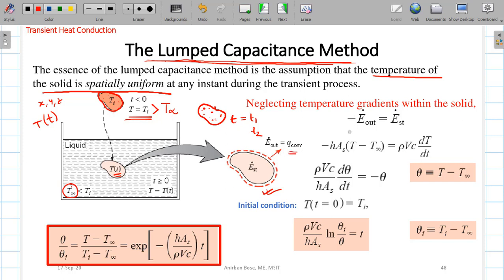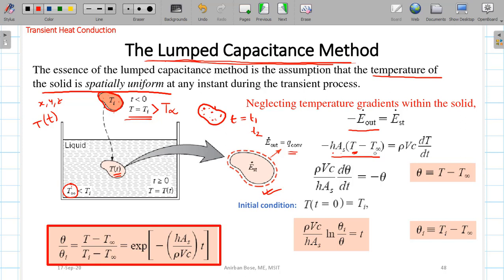Under this assumption, you can write that minus E dot out, and that E dot out is nothing but heat transfer by convection, which is simply h times the surface area of the body, h times As. h is the convective heat transfer coefficient of the surrounding liquid, times T minus T infinity, where T is the surface temperature at a particular instant. Remember, this T is not a constant, this T is a function of time.